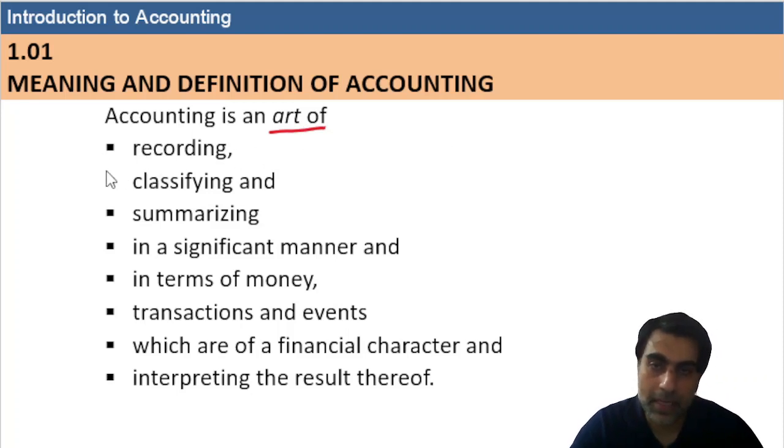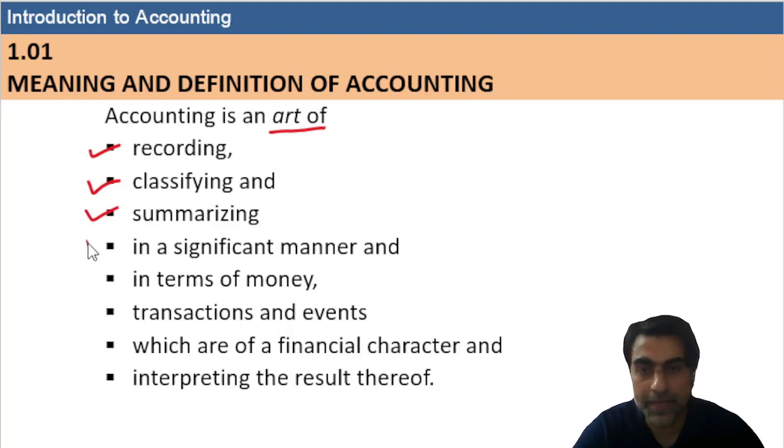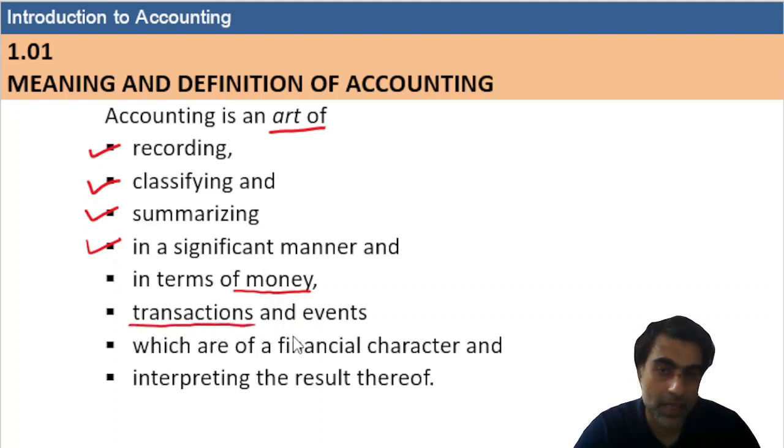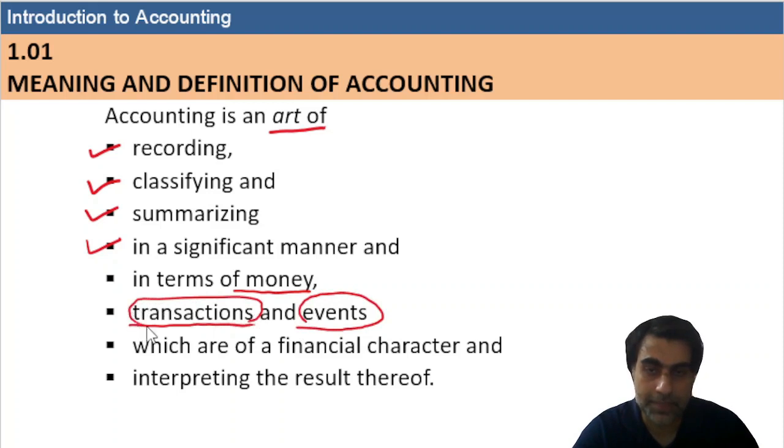Accounting is an art of recording, classifying, summarizing in a significant manner and in terms of money. So everything should be in terms of money. What will we classify, record and summarize in a significant manner and in terms of money? That is transactions and events. So these two things we are recording, classifying and summarizing in terms of money.